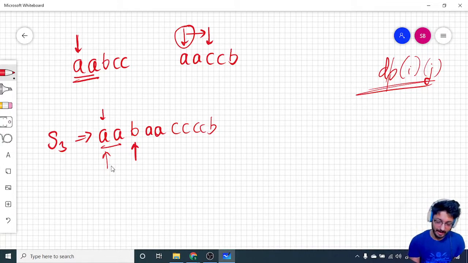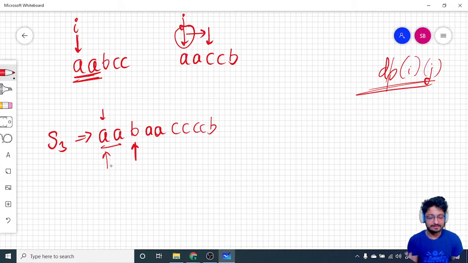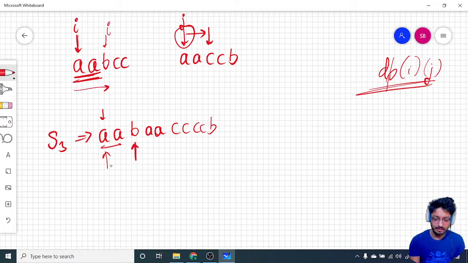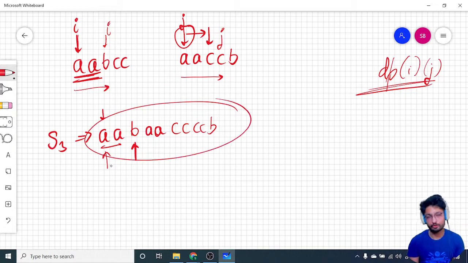Let's say I have this string AB and I have this whole string. My I is at this pointer and my J is starting at this pointer. DP of I, J states that if I have taken a string till I, at this point, and a string till J, at this point, then whether it is possible to form an interweaving string for this example we're talking about.